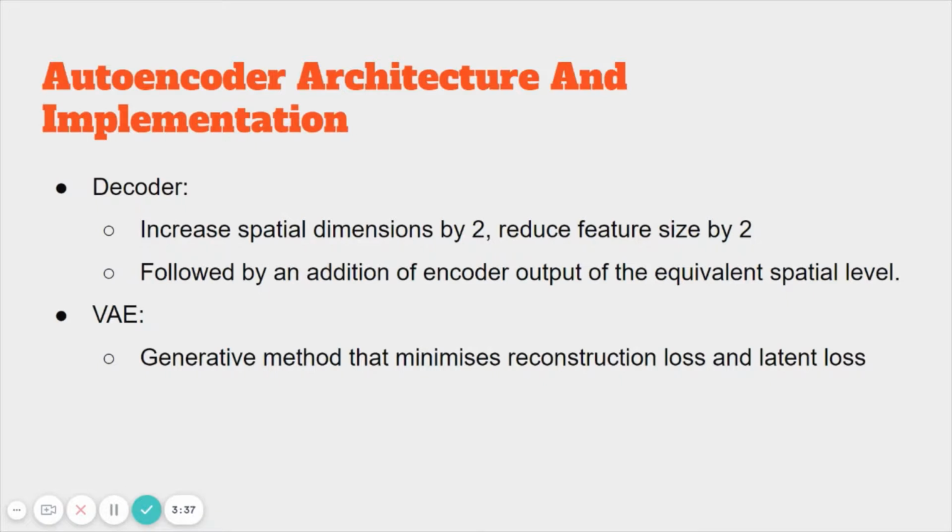The end of the decoder has the same spatial size as the original image and the number of features equal to the initial input feature size, followed by 1 by 1 by 1 convolution into 3 channels and a sigmoid function. Starting from the encoder endpoint output, we first reduce the input to a low dimensional space of 256, 128 to represent mean and 128 to represent standard deviation. Then, a sample is drawn from the Gaussian distribution with the given mean and standard deviation and reconstructed into the input image dimensions following the same architecture as the decoder. The only difference is that we don't use the interlevel skip connections from the encoder here.